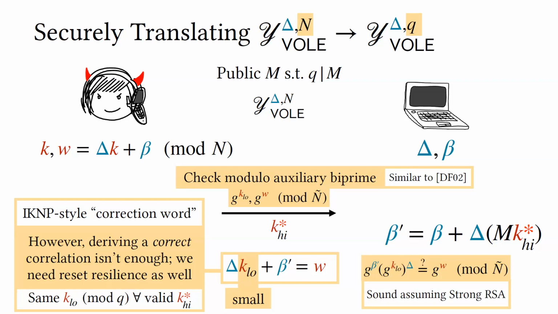We introduce an auxiliary RSA modulus N tilde, and we have a check that's modulo this auxiliary value. Basically, the same correlation is checked in this other group of unknown order to make sure that the prover isn't cheating. And we prove that this check is sound, assuming the strong RSA assumption. If you're familiar with the Damgård-Fujisaki integer commitment scheme, the techniques are kind of similar to that.